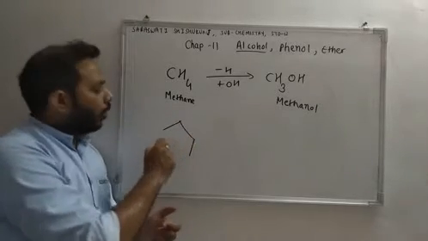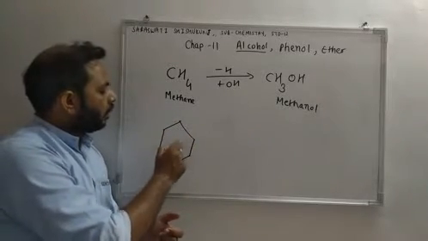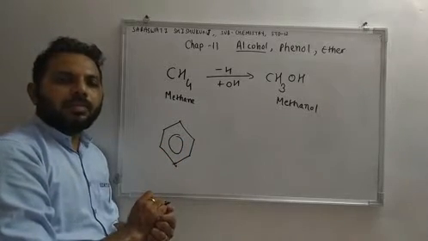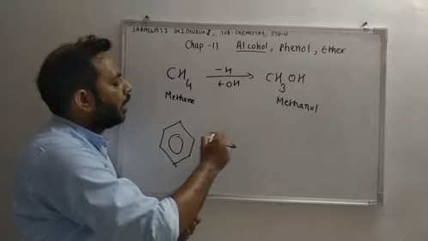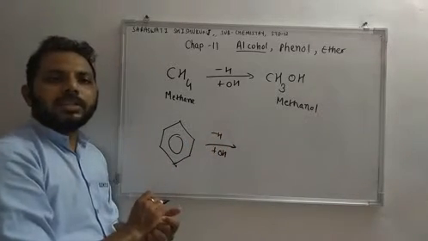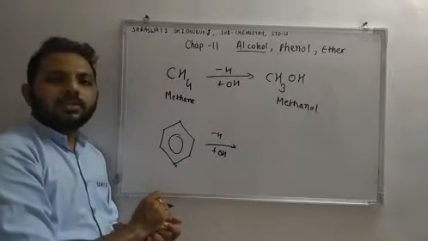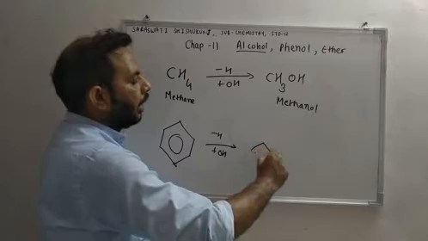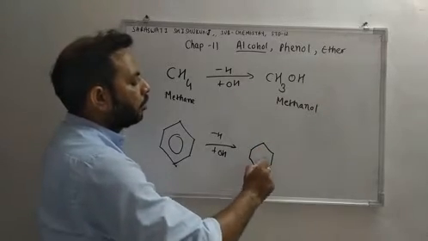Next example, we have benzene. Aromatic structure is there. Now in benzene, one of the hydrogens is substituted by OH group. So hydrogen is removed and OH is added. There is replacement of hydrogen with OH group. Then we will get a structure like this.